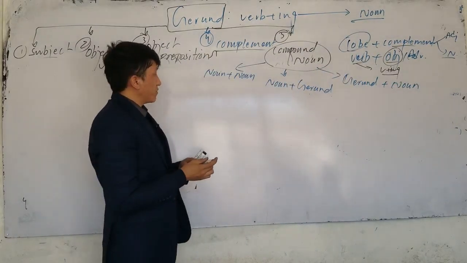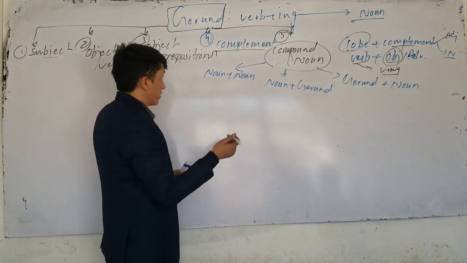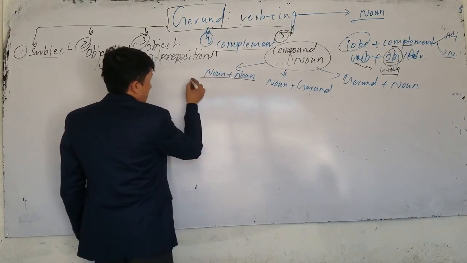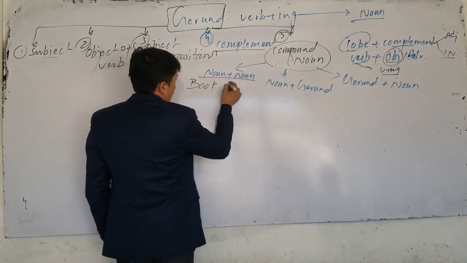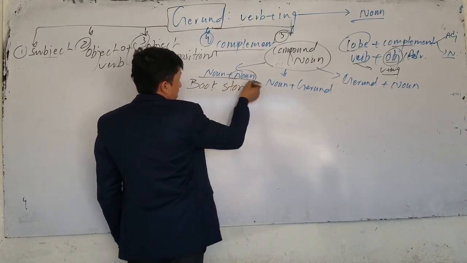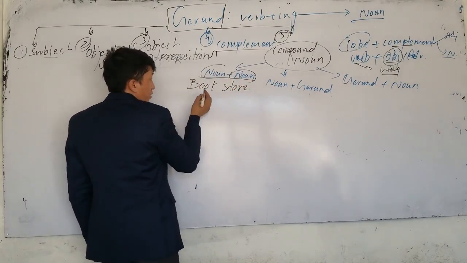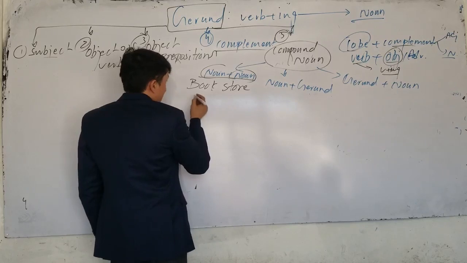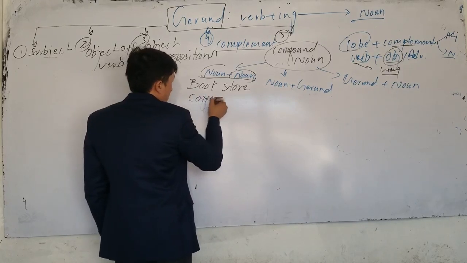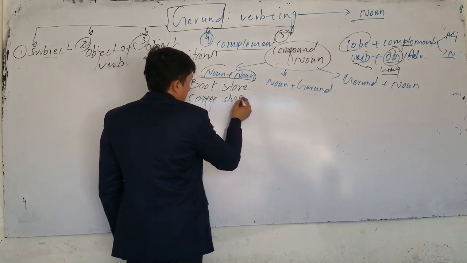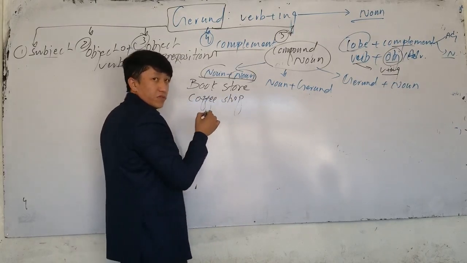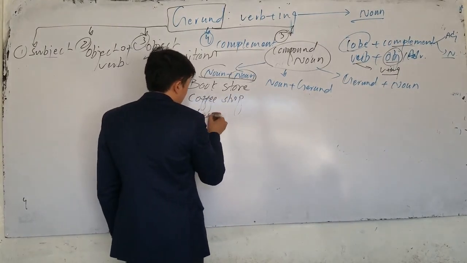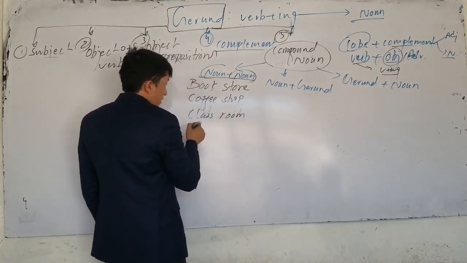Now, the first one, we don't have any gerund. The first one, look, noun plus noun. We have, for example, bookstore. Each noun should be separated here. We have bookstore. Come on. We have a coffee shop. Next one. Tell me some more. Classroom. Train station.